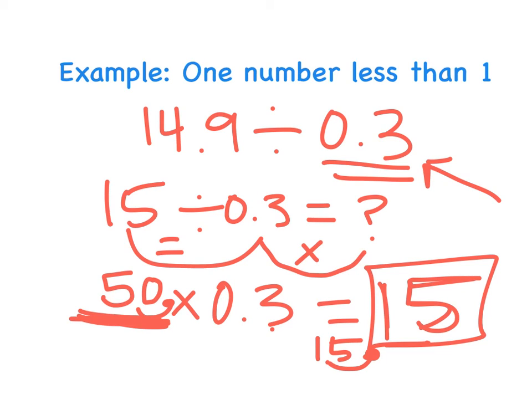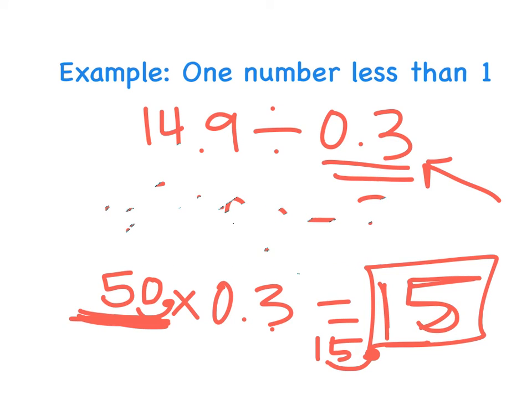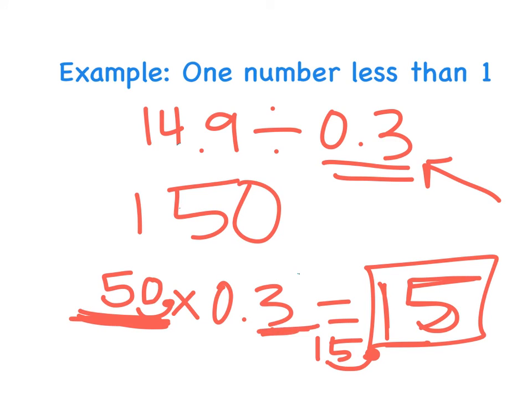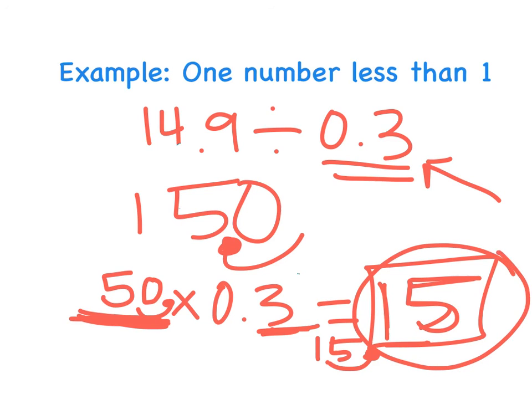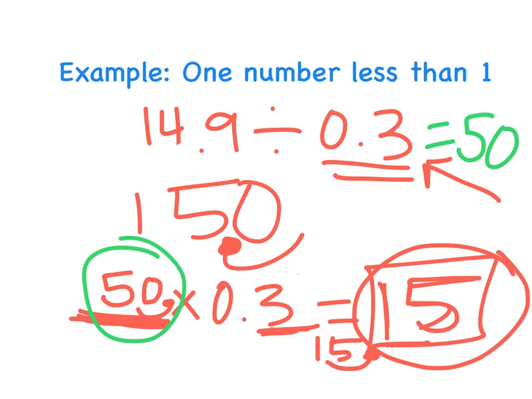Now, let's try that. I want to see, and I'm going to clear out some space here, because I want to see if it works now. Is 50 times 0.3, times 3/10, 15 wholes? So let's try that. 50 times 3 is 150, but I have one number after the decimal point, so I need one number after my decimal point. I get 15.0, which is the same as 15. So that means that this answer of 50 is correct. That's an awesome estimate for this problem.